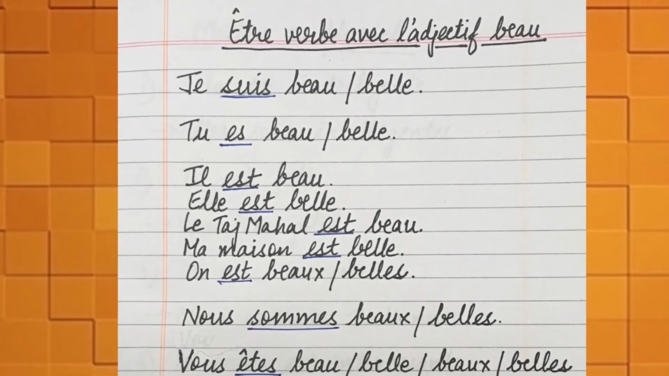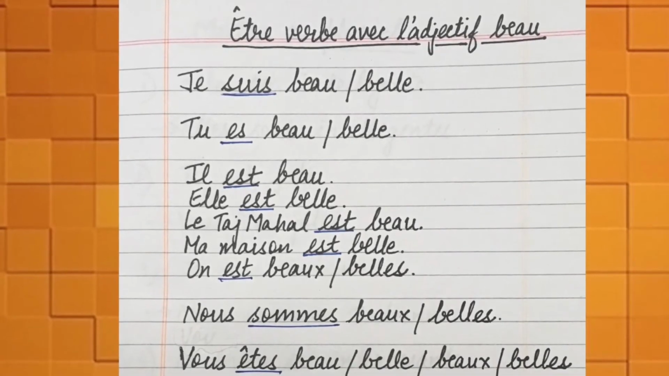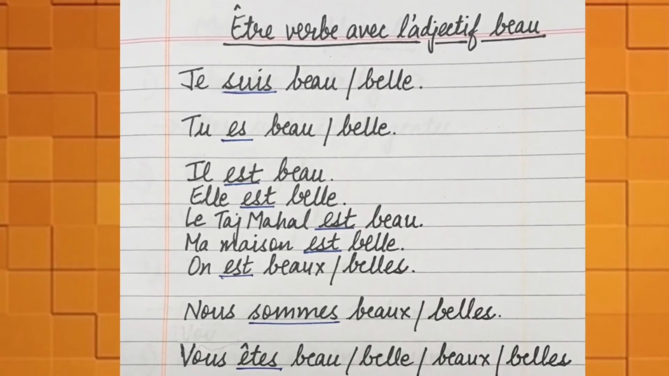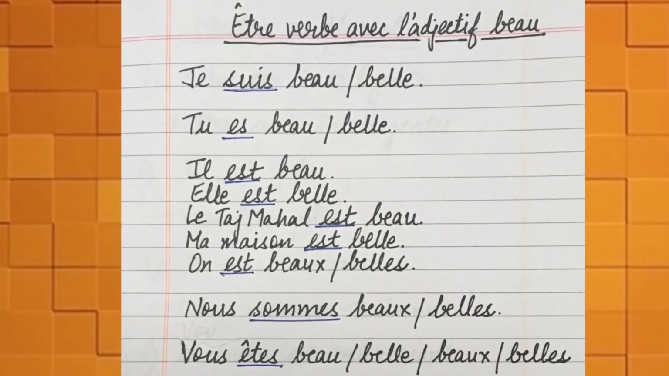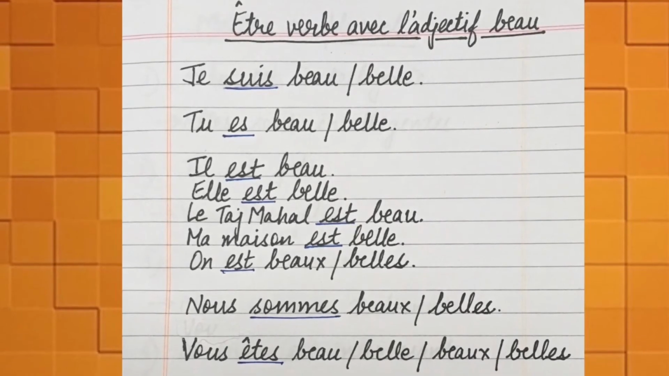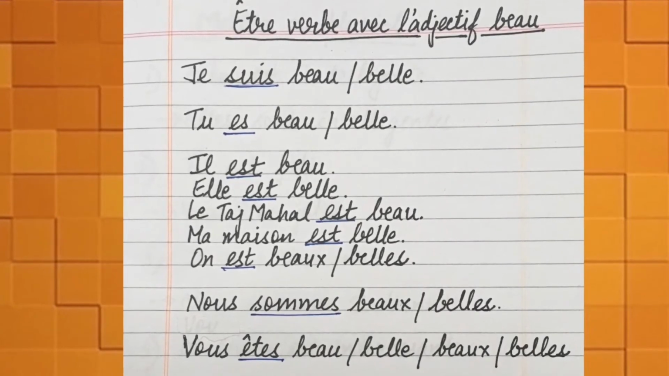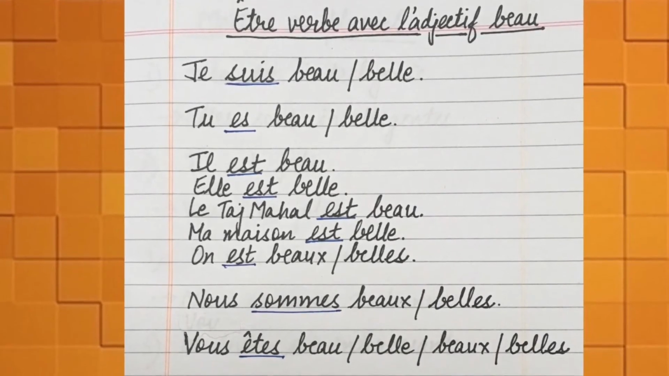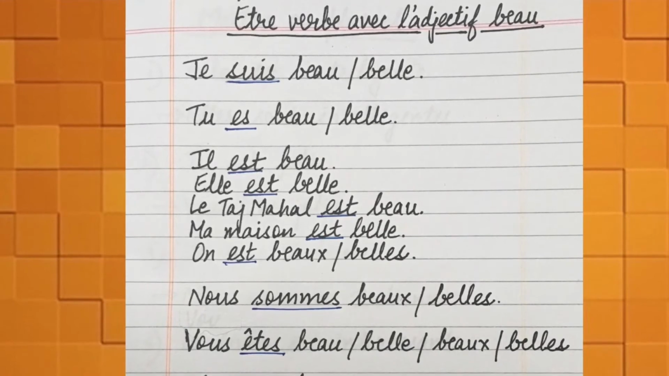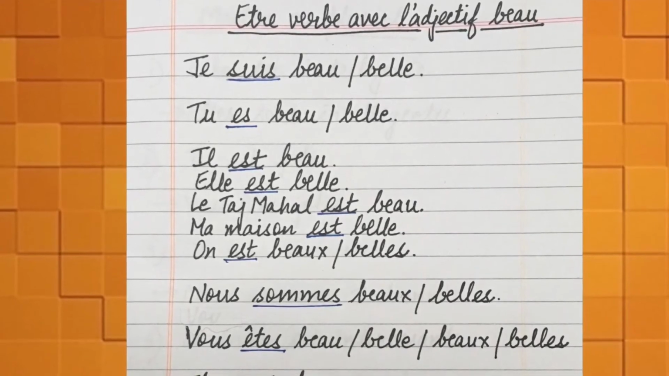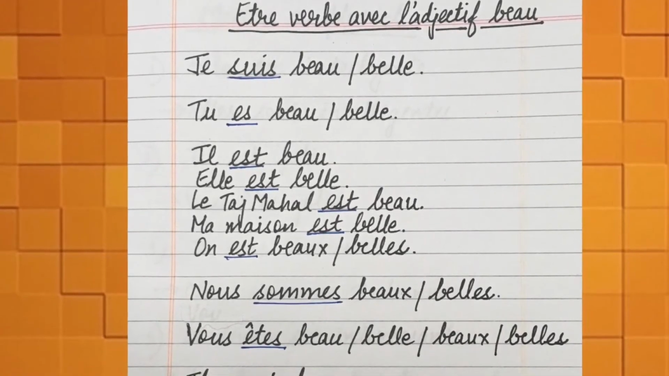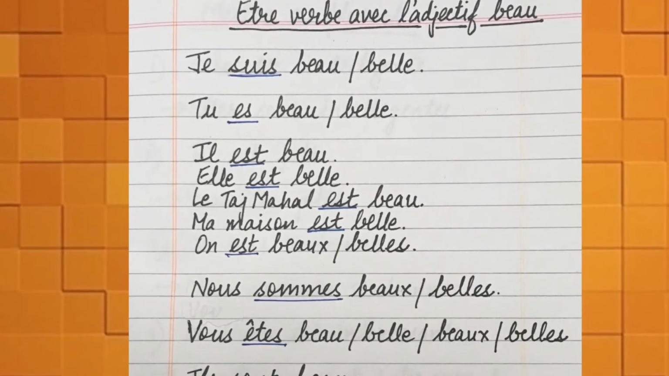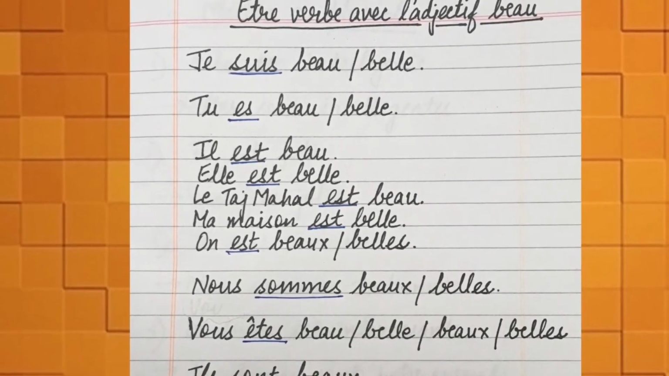Next is il est beau. Elle est belle means he is beautiful, she is beautiful. For he it will be beau and for she it will be belle. Conjugation will remain the same. For il, elle, for conjugation you just have to see the starting, the subject pronoun. Only the subject pronoun.